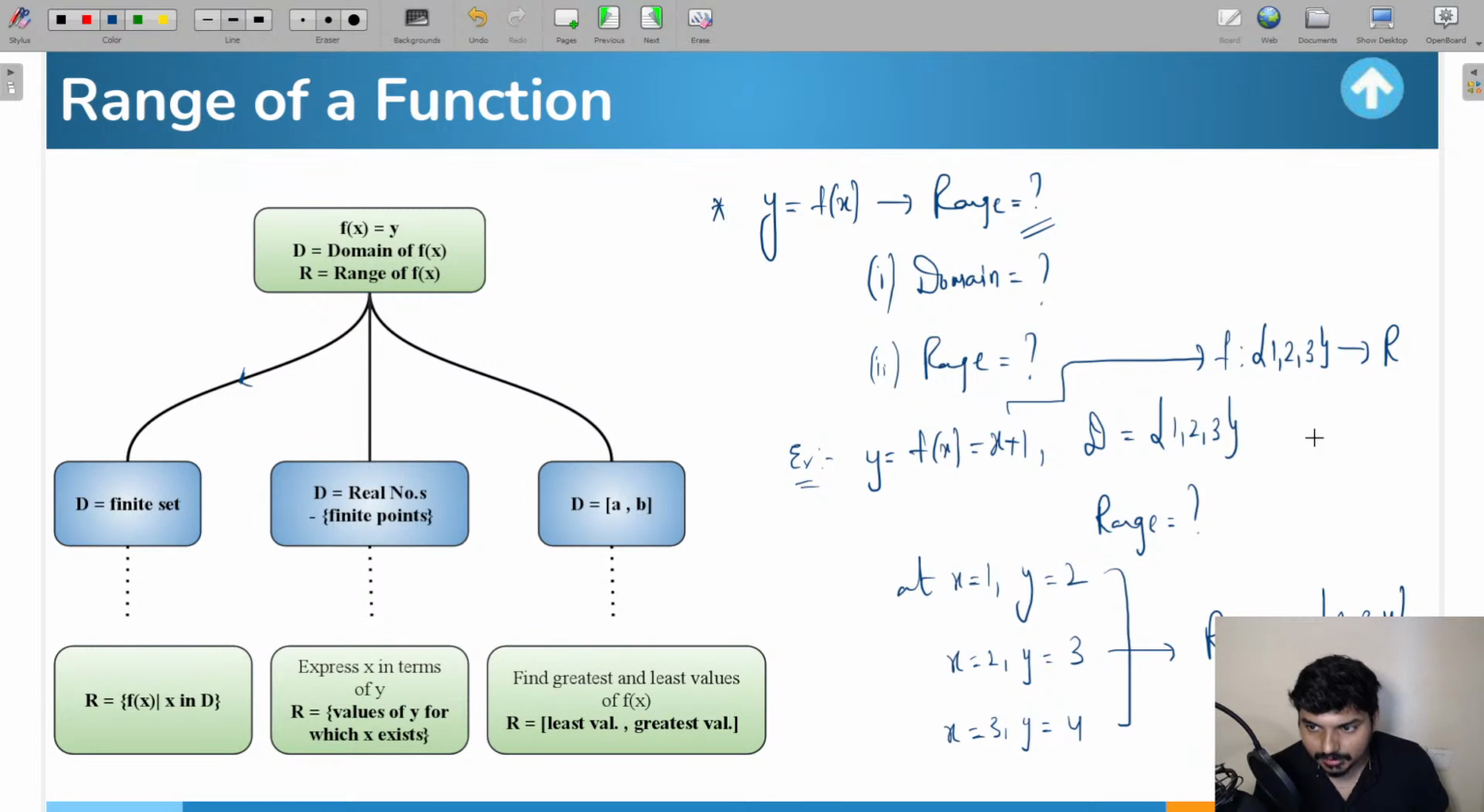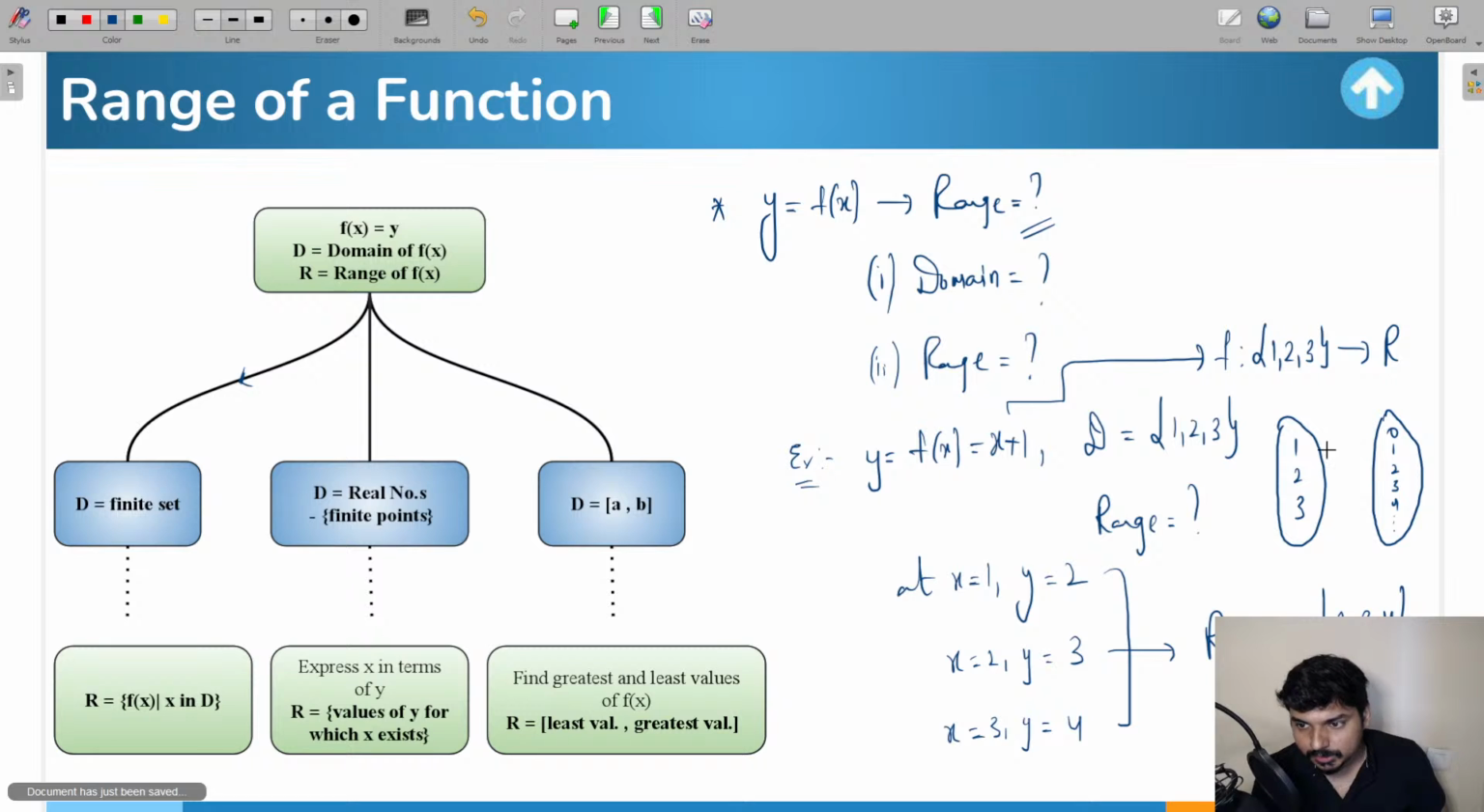So in this, if you draw a Venn diagram, you see I'm drawing a Venn diagram in this way, guys. In the first set there will be 1, 2, 3, and in the second set there will be all the real numbers. It's going to contain 0, 1, 2, 3, 4 and so on. It's going to contain all the real numbers. Now when it comes to mapping, at x equal to 1, y will be 2, so 1 is getting mapped to 2. At x equal to 2, y is 3, so 2 is getting mapped to 3. At x equal to 3, y is 4, so 3 is getting mapped to 4.